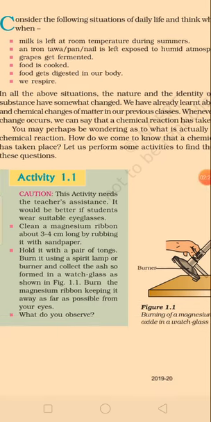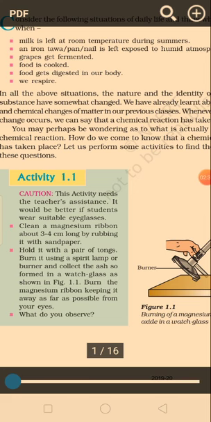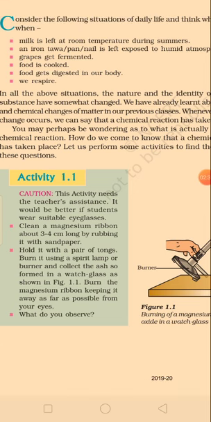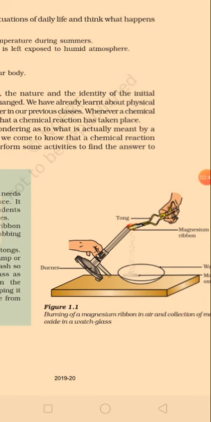So Activity 1.1: if we look here, it explains what you mean by a chemical change and what the characteristics of a chemical change are. In this particular activity, you have to take a magnesium ribbon, cut it into small pieces and pick it up with the help of tongs. So this is your tong. We take the magnesium ribbon closer to the Bunsen burner with a blue flame. After some time, you will observe a white dazzling flame coming out due to the burning of magnesium.